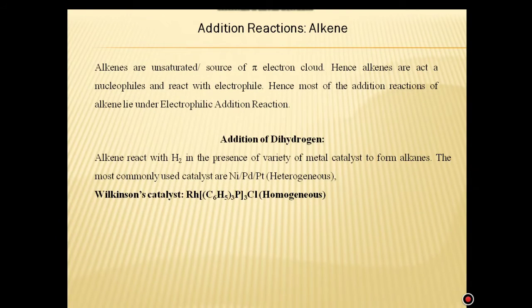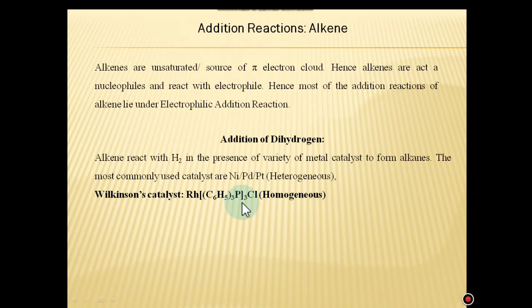The first reaction we are discussing is the addition of dihydrogen. Very common reaction. Alkenes react with hydrogen in the presence of a variety of metal catalysts to form alkanes. The most commonly used catalysts are nickel, palladium or platinum. These are considered heterogeneous catalysts. Also, nowadays we are using the Wilkinson catalyst. This is basically a rhodium complex.